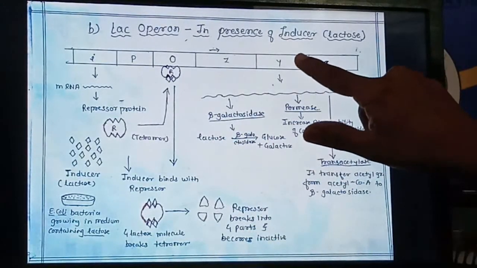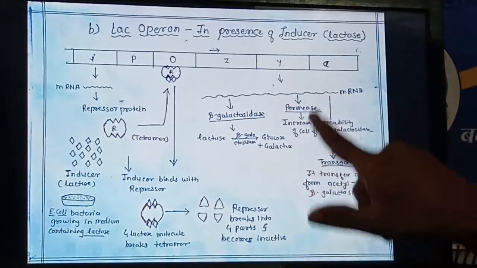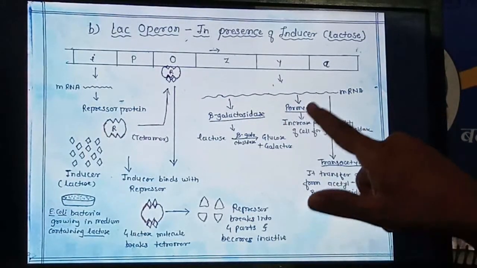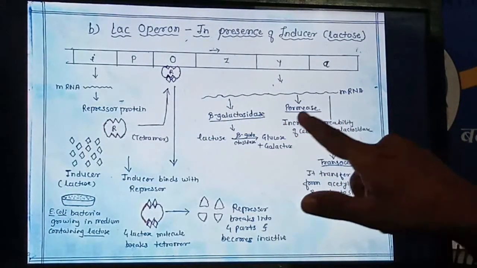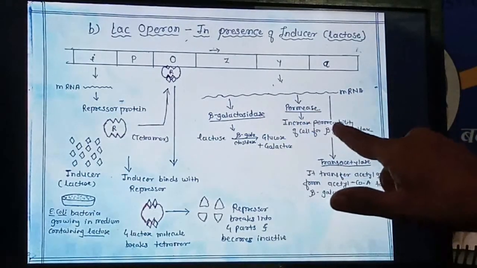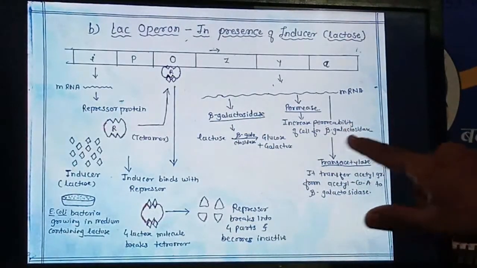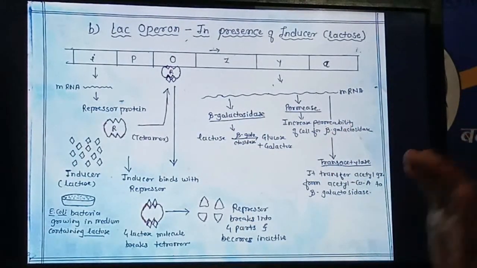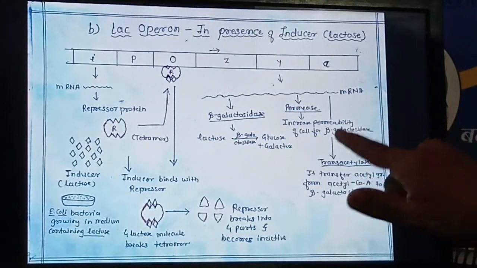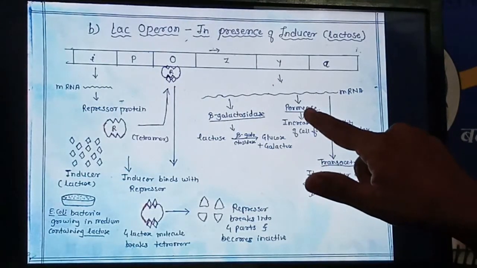The Y gene gives the permease enzyme. If you see the function of this permease enzyme, the name itself indicates that it gives permission. For what permission? It increases the permeability of the cell membrane for beta galactosidase. So the permeability of beta galactosidase will be increased in the cell by this enzyme, the permease enzyme.